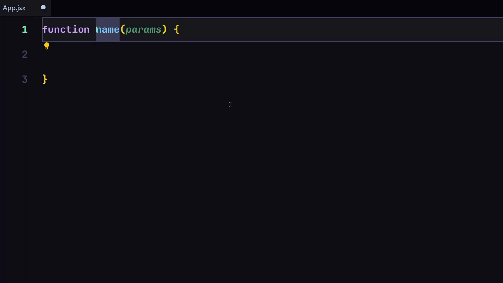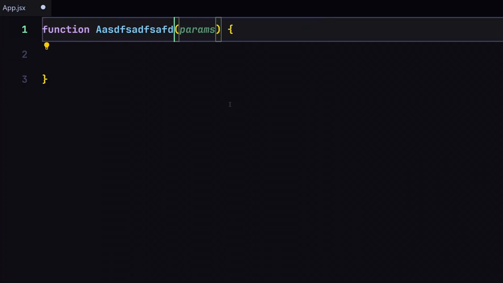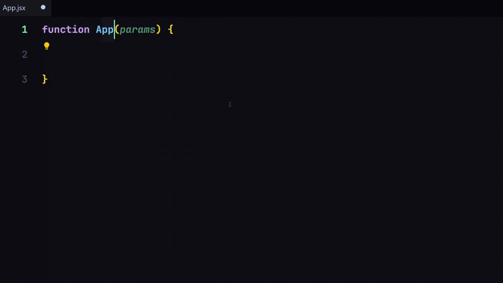And by the way, anytime you are creating a component, there are two things that you have to keep in mind. Number one, the first letter of the name should be uppercase and the rest of them will be in lowercase. So if I want to give my component the name app, the first letter should be uppercase and the rest of them can be anything. You can create that as uppercase or lowercase, that's totally on you, but the first letter should be uppercase.